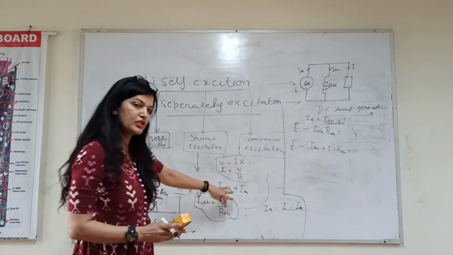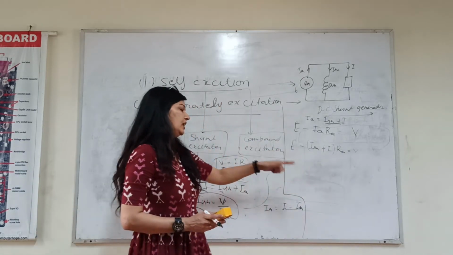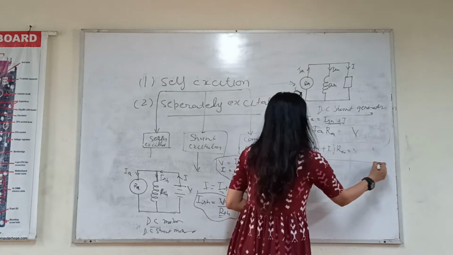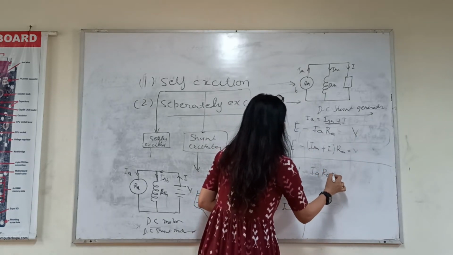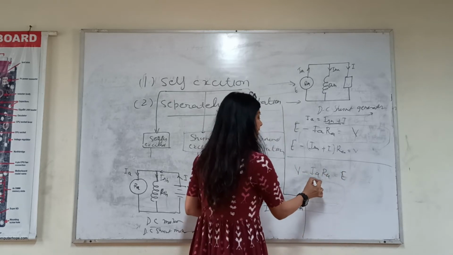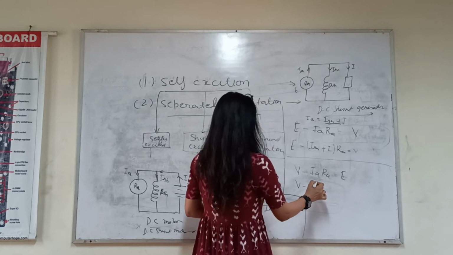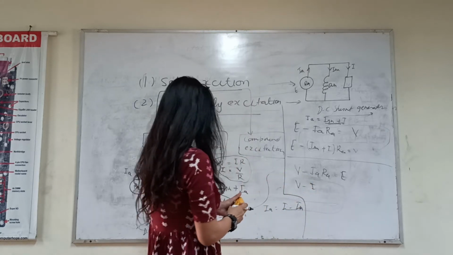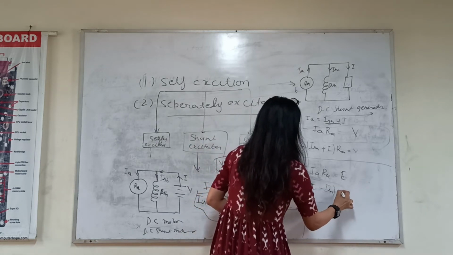Now you can see the difference between the voltage equation of generator and in case of motor. क्या थी? V minus IA RA is equal to E था, ये डिफरेंस था खाली, उसमें IA क्या था आपका? V minus I minus ISH, ये था.